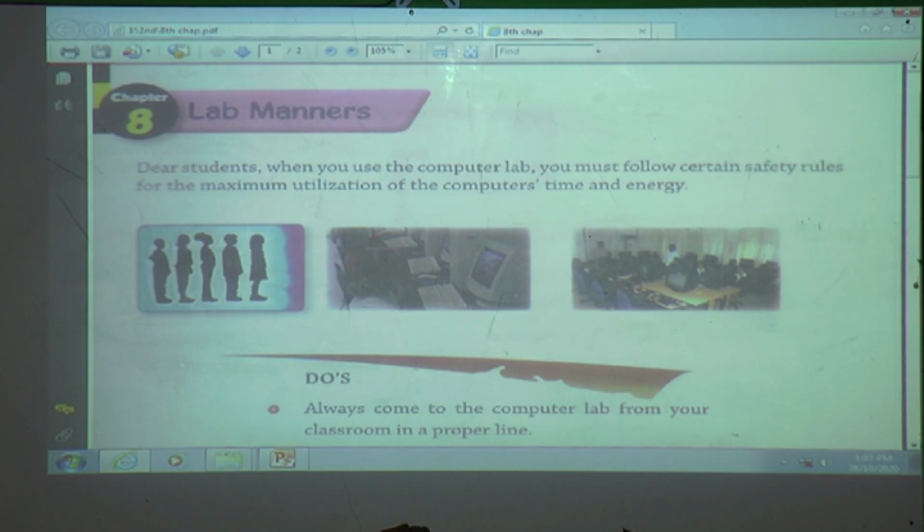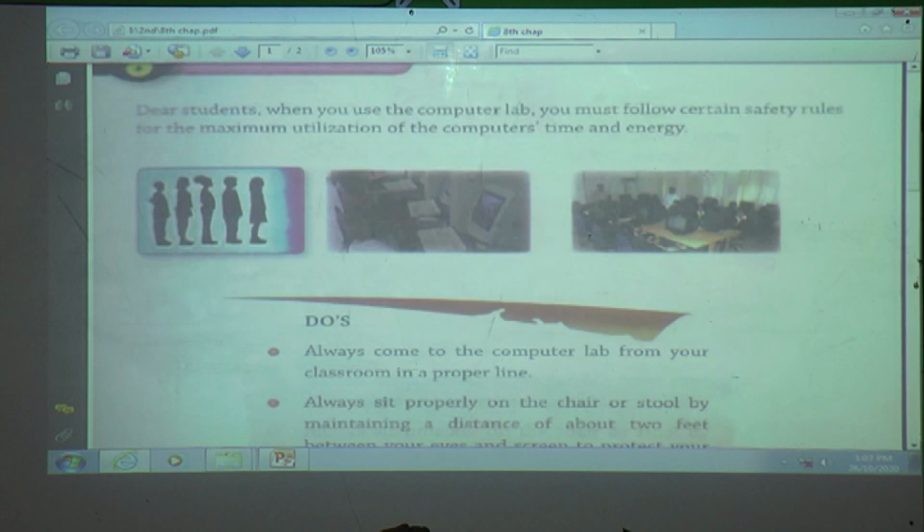Like a computer, there are different electronic devices. Which are they? Fan, refrigerator, television, etc. There are so many electronic devices. Then which things do we have to do when we enter a computer lab?